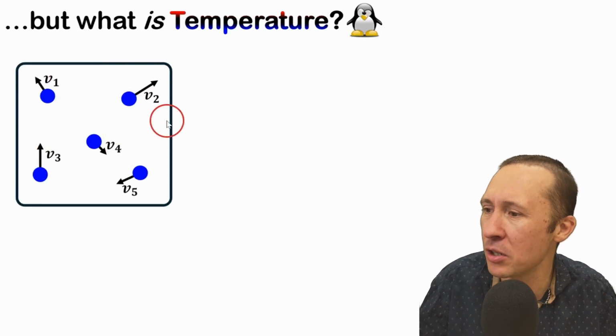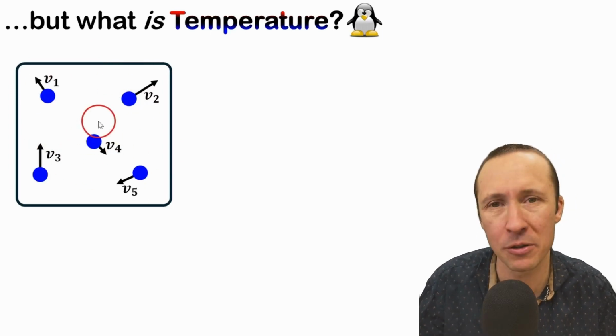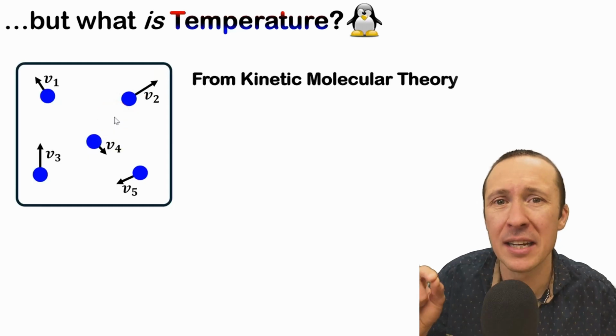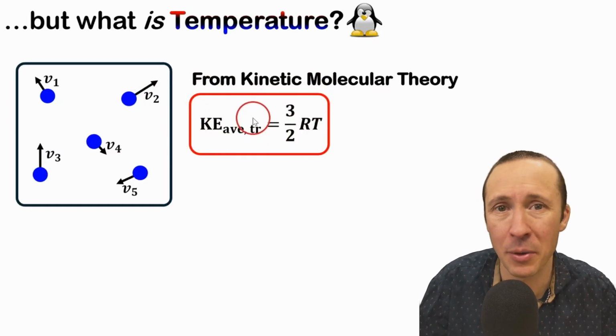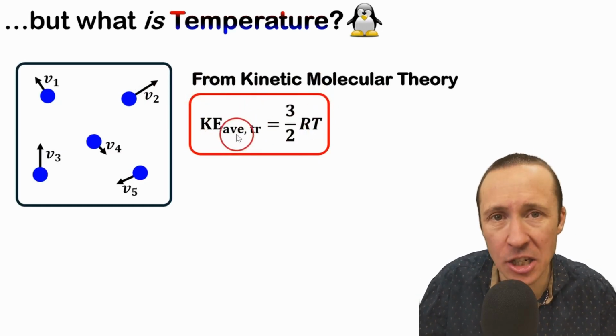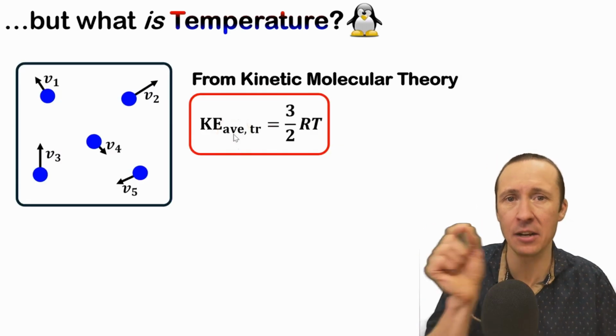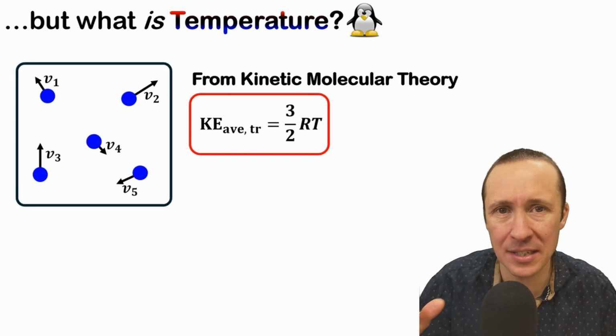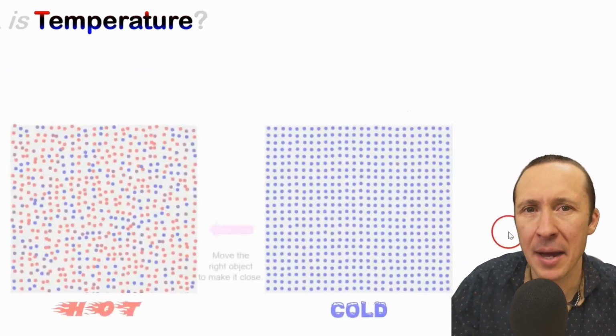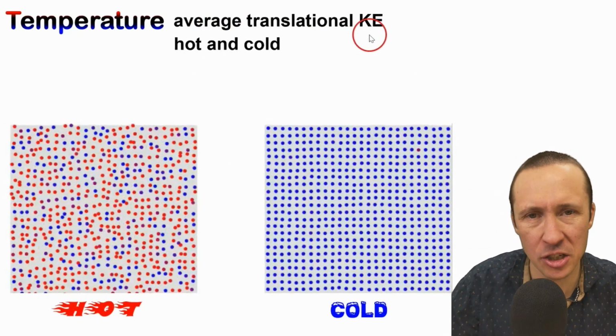Imagine we have these particles bouncing around and they're all moving with their own speed. From something called kinetic molecular theory, there's this equation that pops out, and I've derived this in videos. You can check those out if you want to see them. The average translational kinetic energy, so that's the kinetic energy due to motion, kind of left, right, up, down, into and out, like X, Y, Z, that kind of motion. So temperature is our average translational kinetic energy.